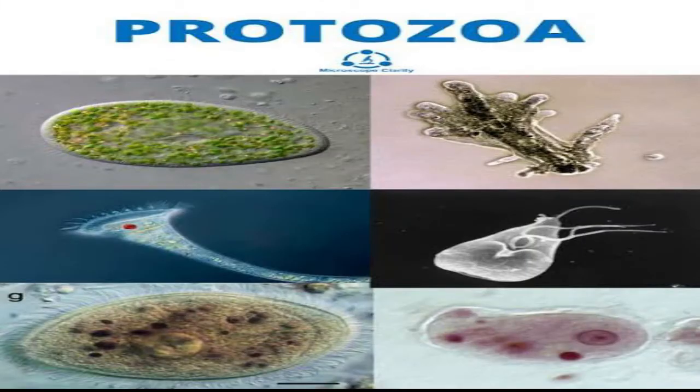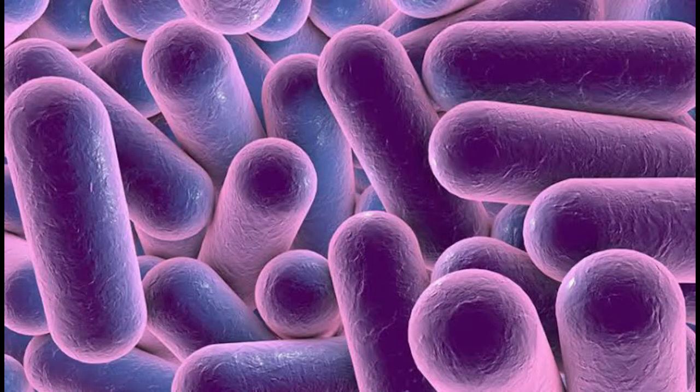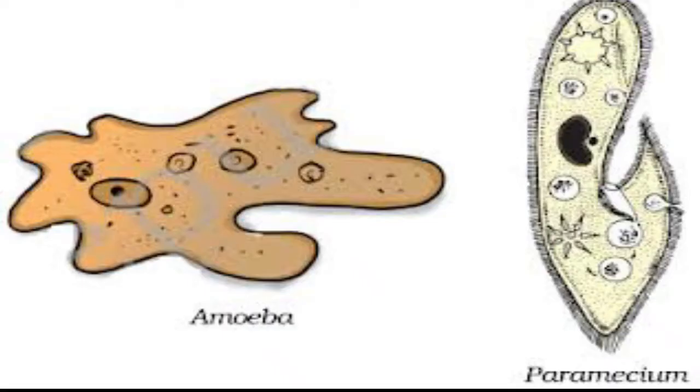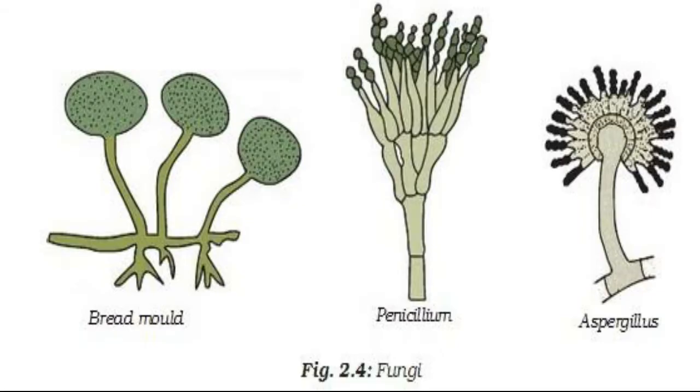Diseases like dysentery and malaria are caused by protozoa, whereas typhoid and tuberculosis are bacterial diseases. Examples of algae are chlamydomonas and spirogyra. Examples of protozoa are amoeba and paramecium. Examples of fungus are bread mold, penicillium, and aspergillus.